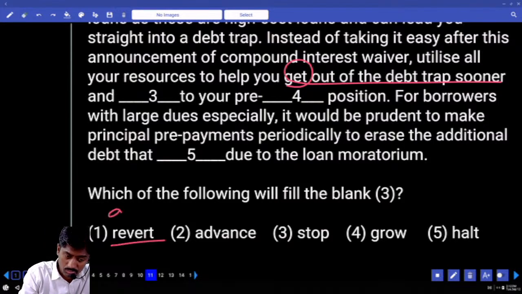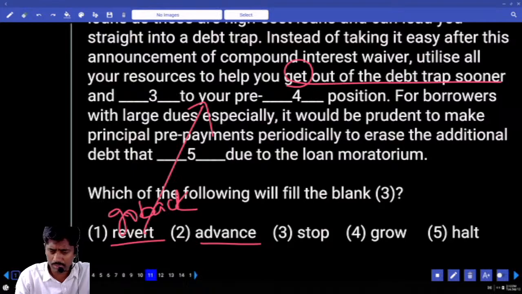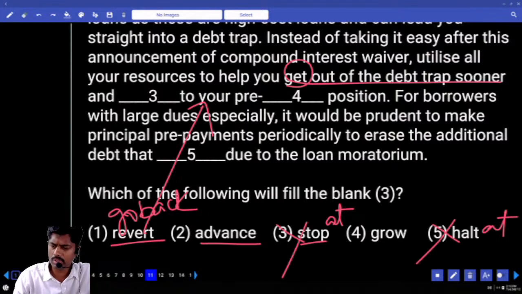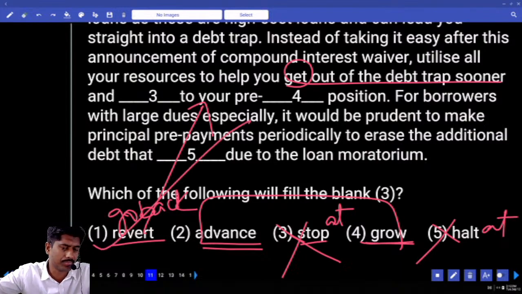Revert. Revert means go back. Go back to, yes. And advance to your pre. Stop to, no, stop to wrong, stop at. Halt at. 3, 4 not, 3, 5 not possible. Both carry same meaning. And both carry same preposition. Stop at some place. Halt at some place. And 2 and 4 same meaning. Advance, grow same meaning. Odd man out, first one is the answer.